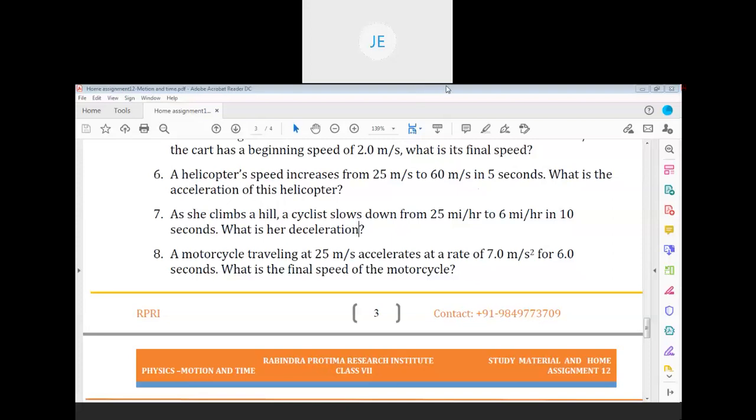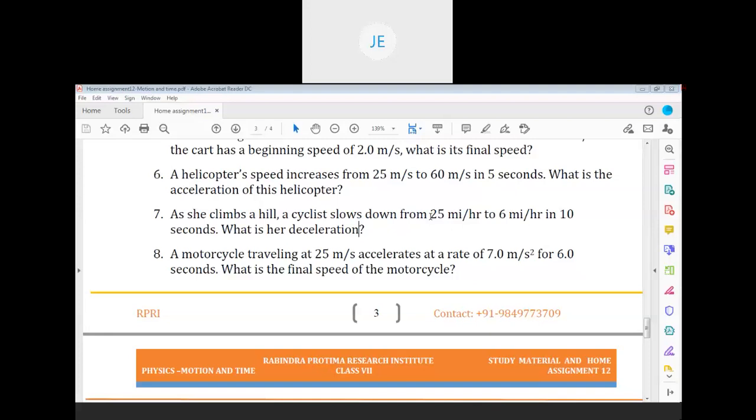Sir, your annotations are not visible. Achha. Okay, then I will have to open another document. Your annotation is not visible. Achha. Okay, I will have to open another document. Yeah, it's okay.